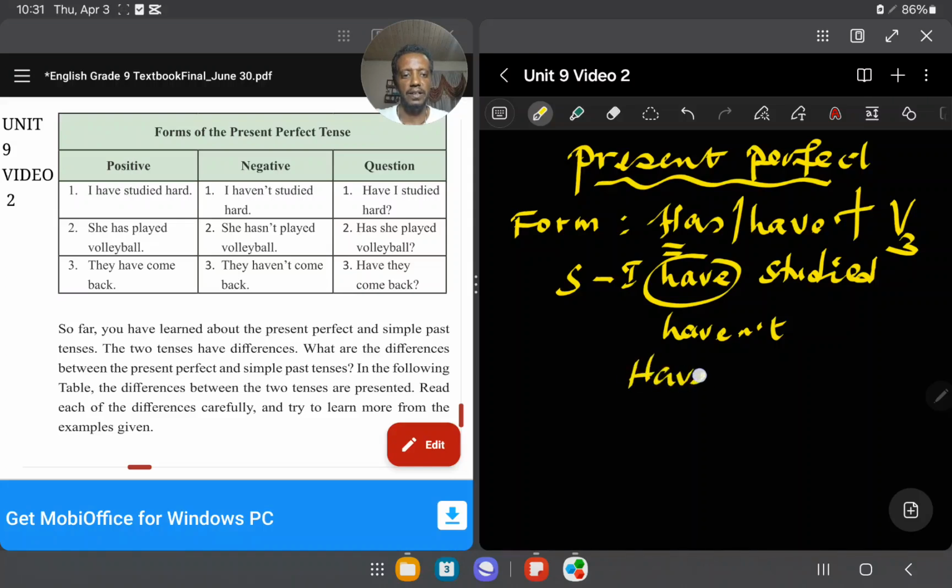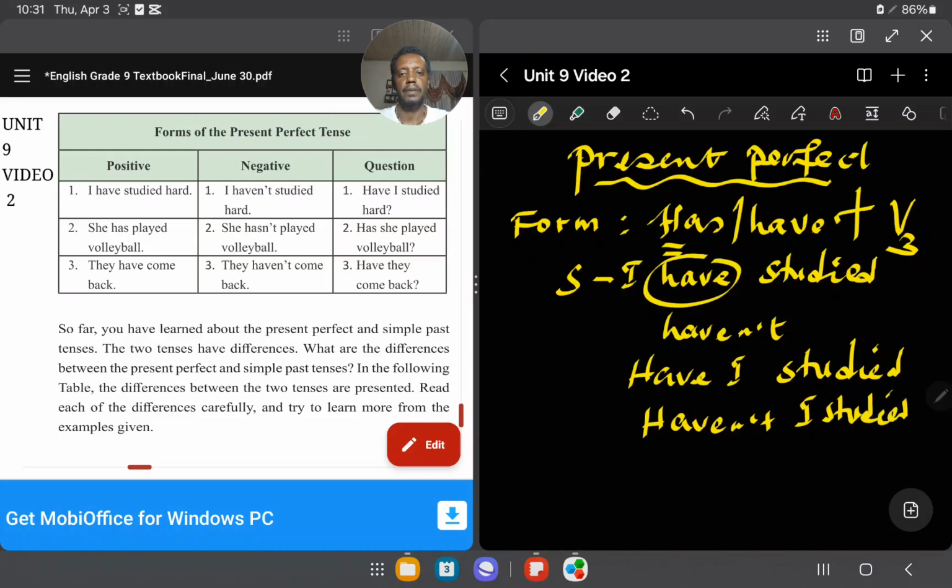Have I studied? She has played volleyball. She hasn't played, it's the negative form. Has she played volleyball? Or if you want a negative question, haven't I studied?